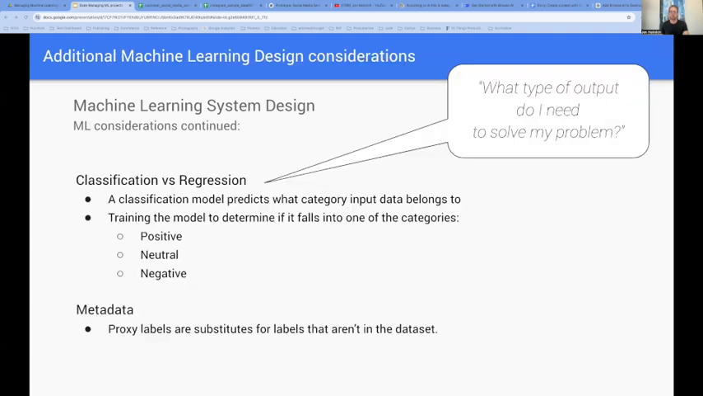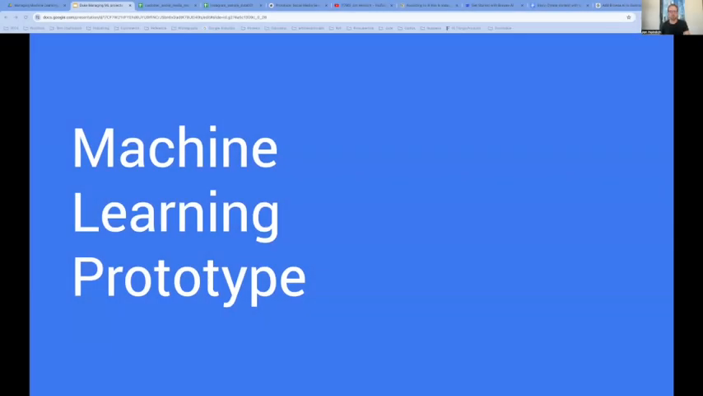Beginning with the end in mind, we ask ourselves, what type of output do I need to solve my problem? So additional considerations include regression versus classification. Then is the data labeled? Not exactly. We have hashtags, so we'll experiment with those as proxy labels in lieu of true metadata. Now let's build a prototype.